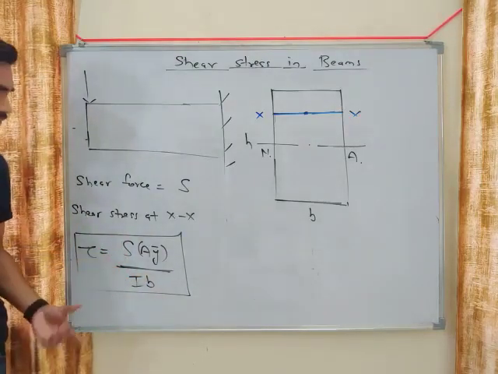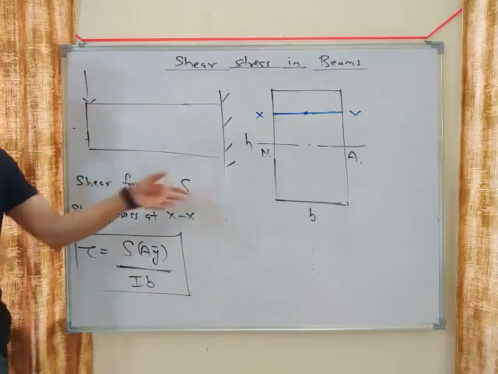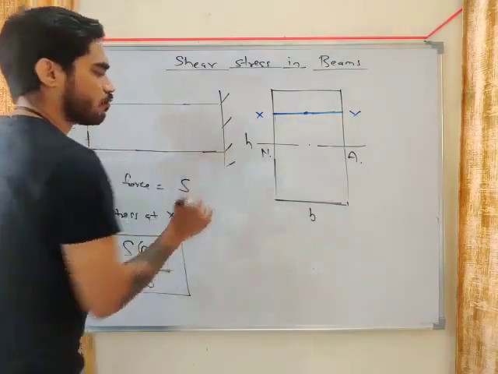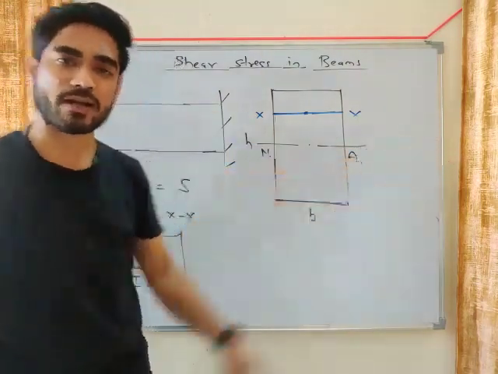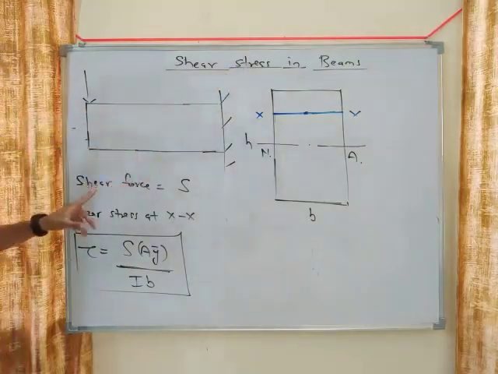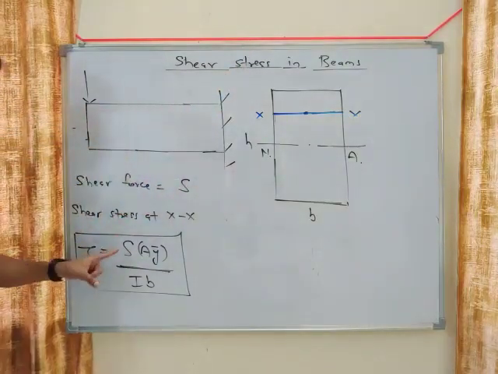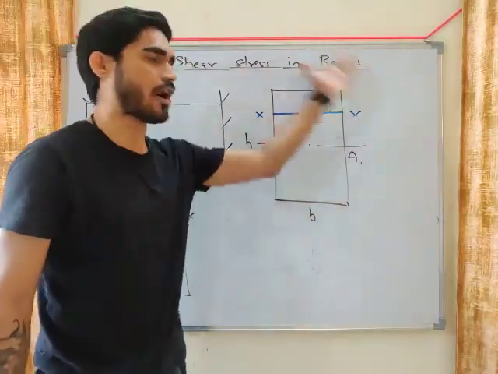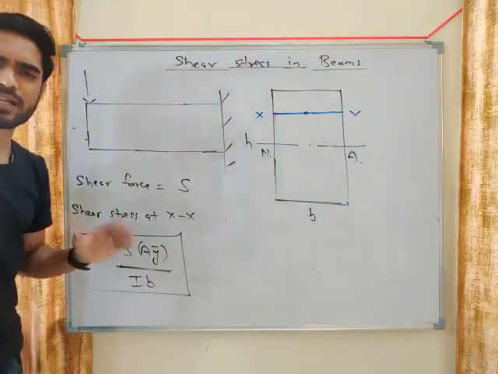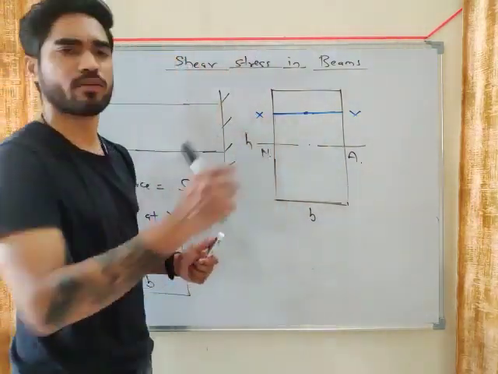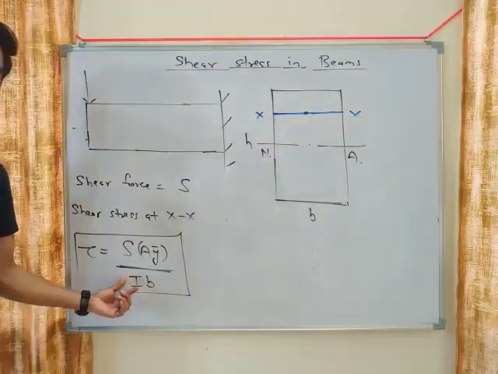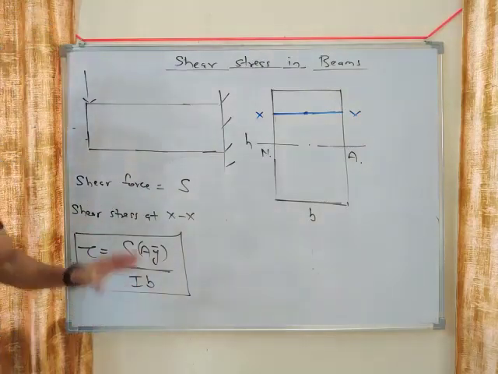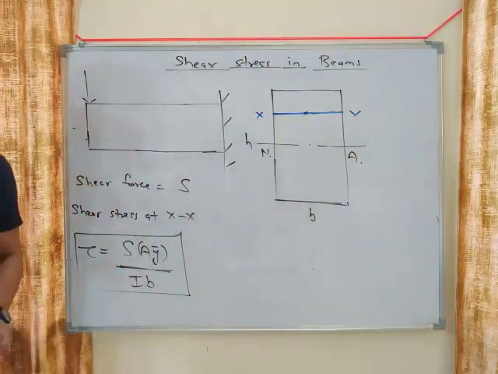Now, what is S? S is the maximum shear force. Whenever you calculate bending stress, you calculate maximum bending moment. So if you want to calculate shear stress, you will calculate maximum shear force. So let's say maximum shear force is S. What is I? I is the moment of inertia of this cross section, just like bending stress. For example, if it is a rectangle, the moment of inertia is B H cube by 12. If it is a circle, then moment of inertia is pi by 64 d to the power 4. So I is the moment of inertia, S is the maximum shear force.